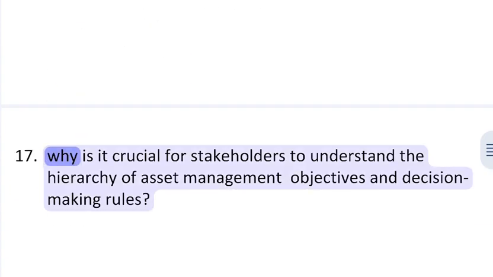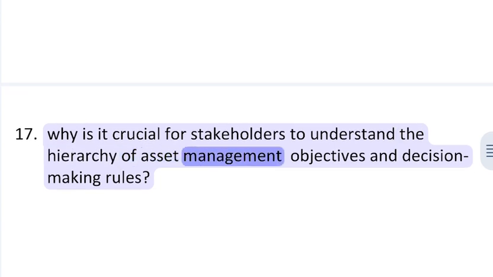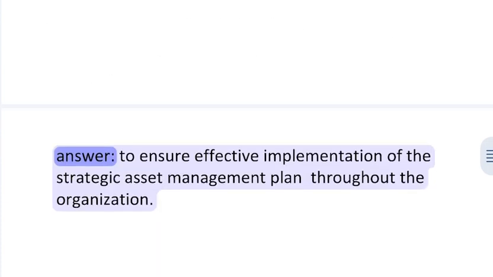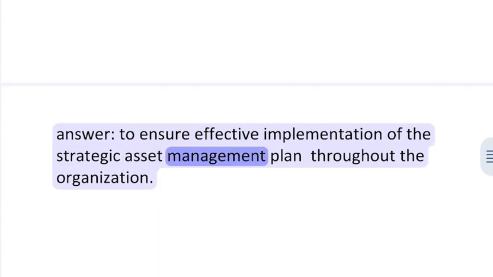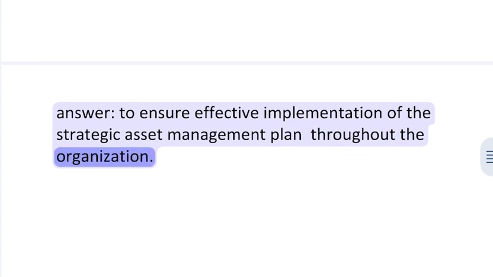17. Why is it crucial for stakeholders to understand the hierarchy of asset management objectives and decision-making rules? Answer. To ensure effective implementation of the strategic asset management plan throughout the organization.